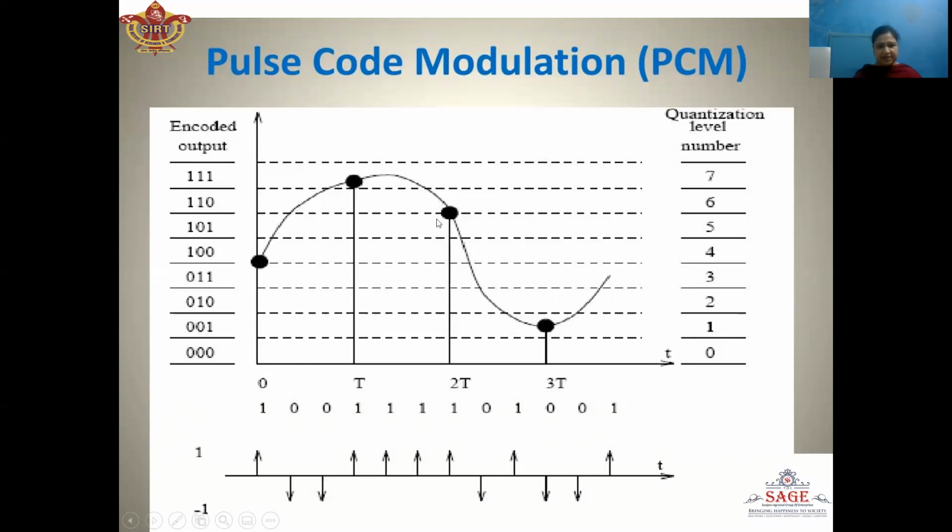Now the samples of the message signal here are taken. The first sample is close to the quantization level 4, so it will be encoded as 100. So here we can see 100. Similarly, the second sample is closest to the quantization level 7, so it will be encoded as 111. Similarly, the next sample is closest to the quantization level which is encoded as 101. So in this case, the analog message signal is represented in the form of bits 0 or 1.